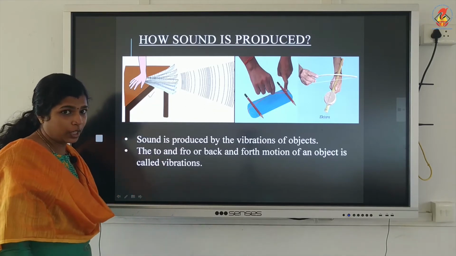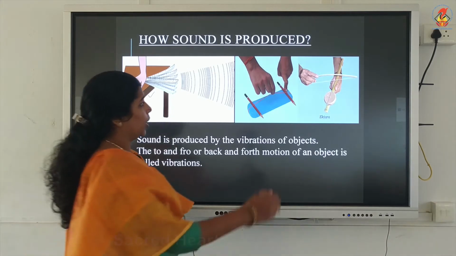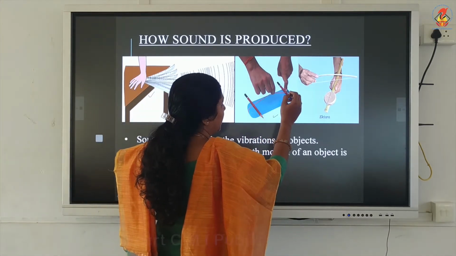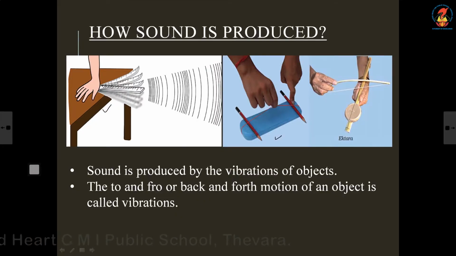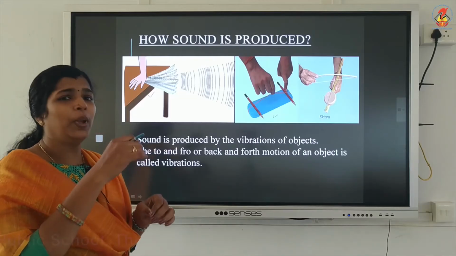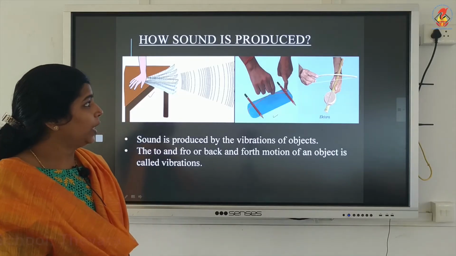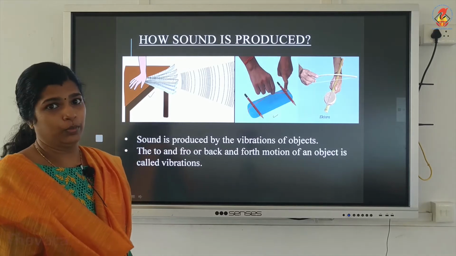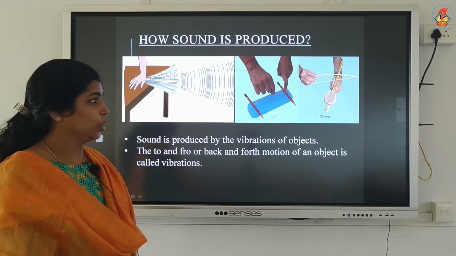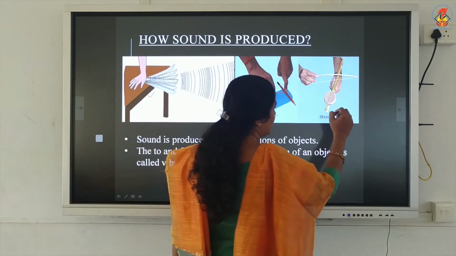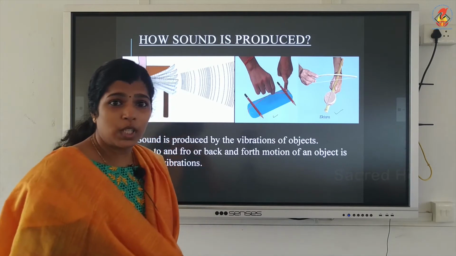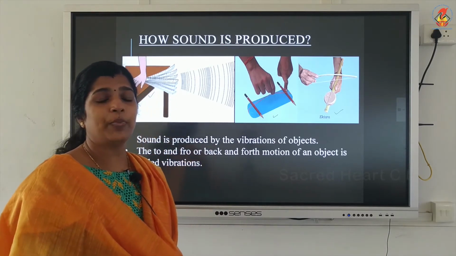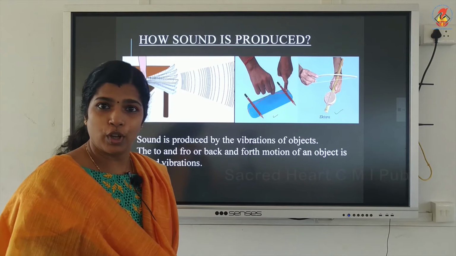In this one, a rubber band is stretched in between two pencils, and when you pluck that rubber band, you will be able to hear the sound. In this one, it's a musical instrument which produces sound. So sound is produced by the vibration of objects.